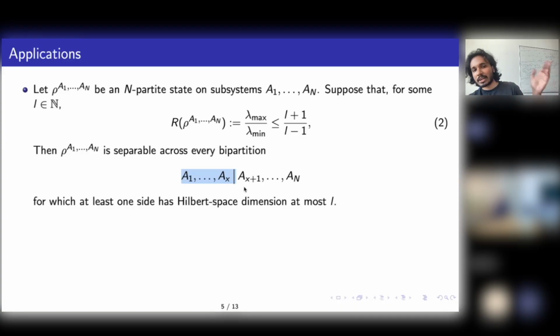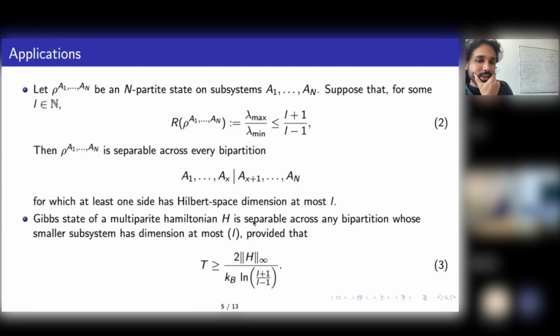It doesn't matter on the other side of the cut how many parties there are, because it only depends on the smaller bipartition. And it doesn't matter where the cut is. You can have any cut such that the smaller bipartition has dimension at most L. This implies that the state is separable across that cut.